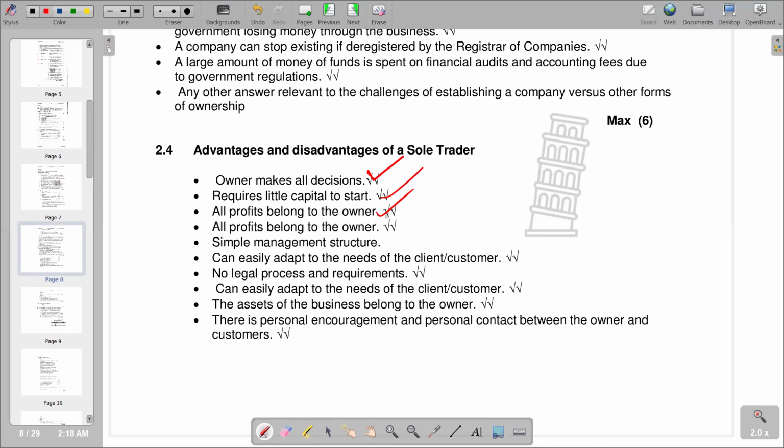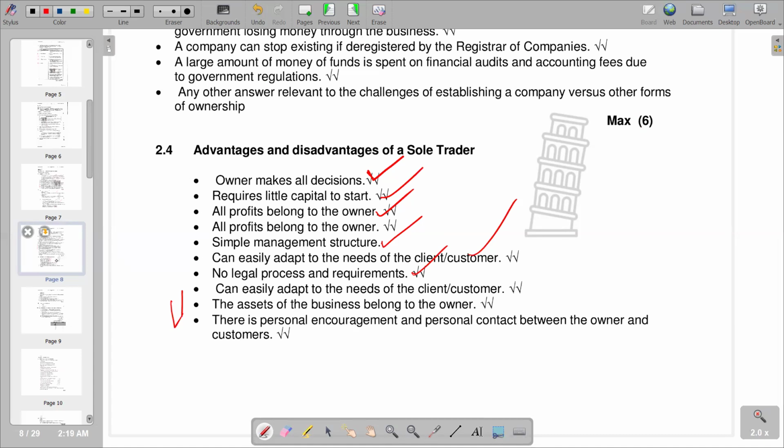A simple management structure as compared to big businesses, and can easily adapt to the needs of the client or customer. No legal process or requirements. So there are no legal processes or requirements that are needed to open a sole trader. So that can also be an advantage. So we have other advantages that we can also include.